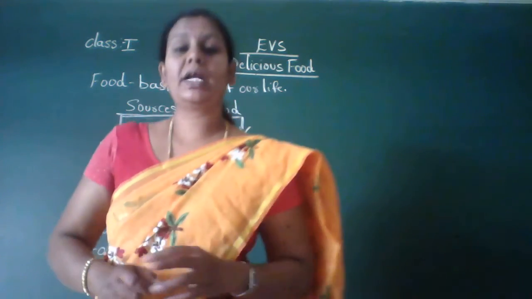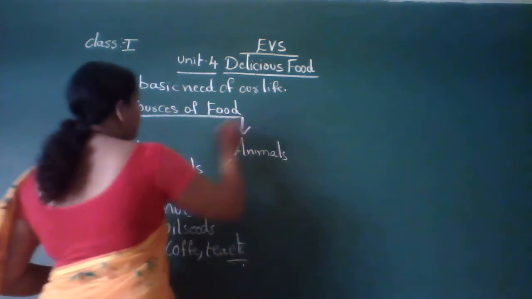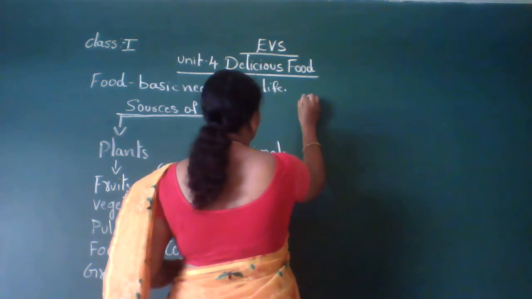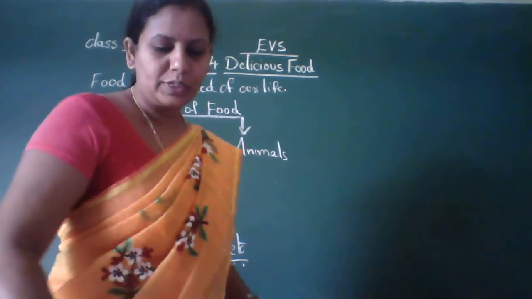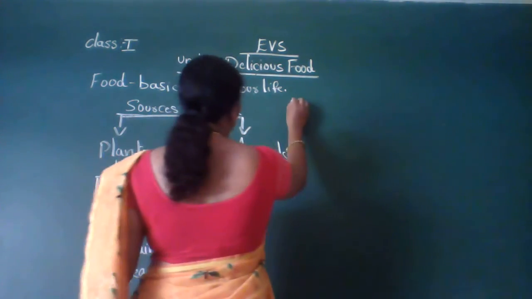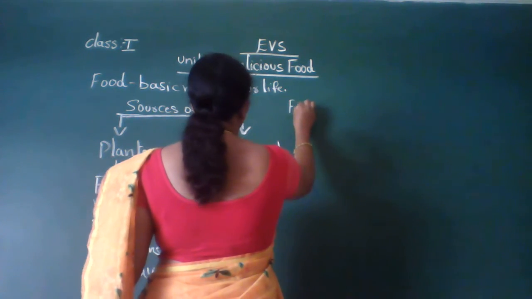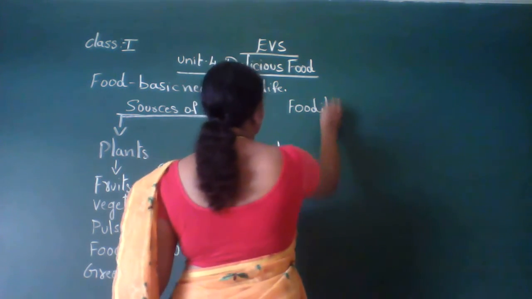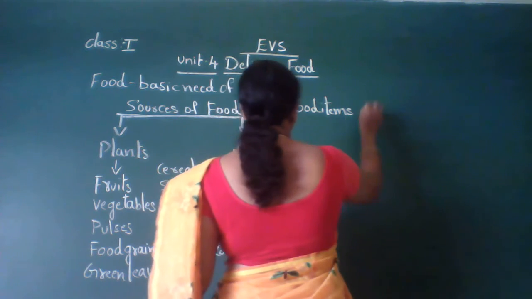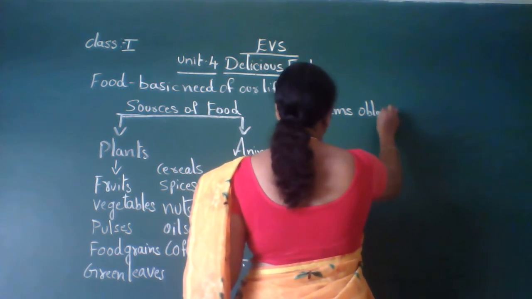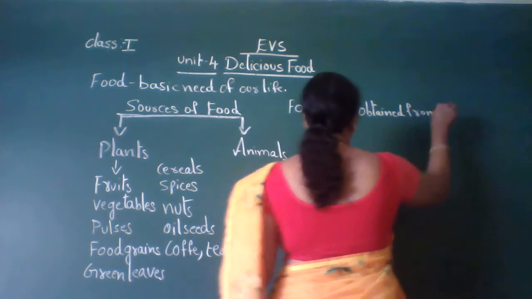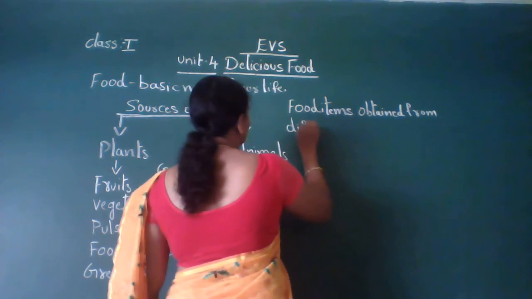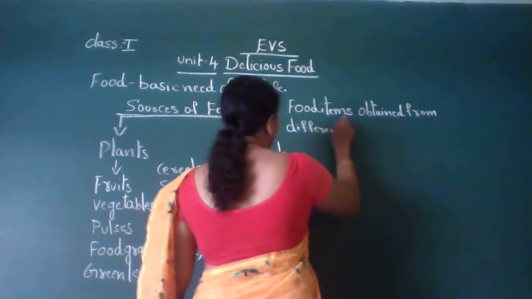So first the food items which we get from the root part. So which are the food items obtained from different parts of a plant? From different parts of a plant.